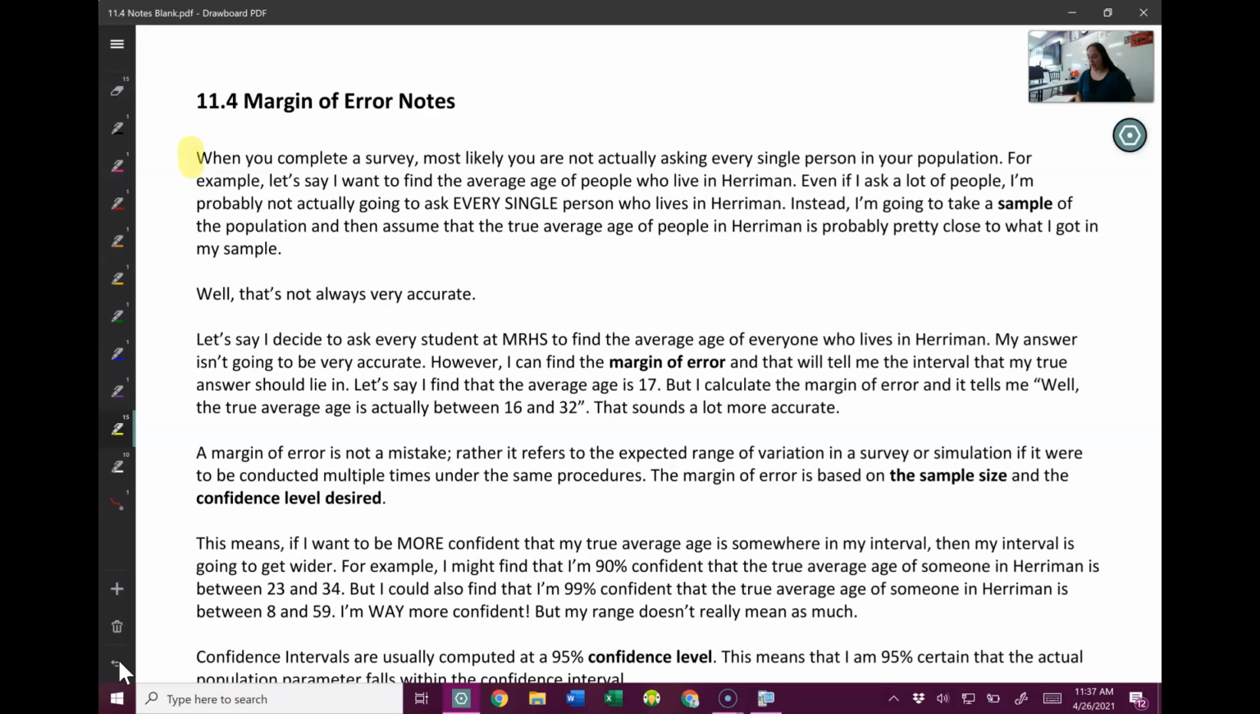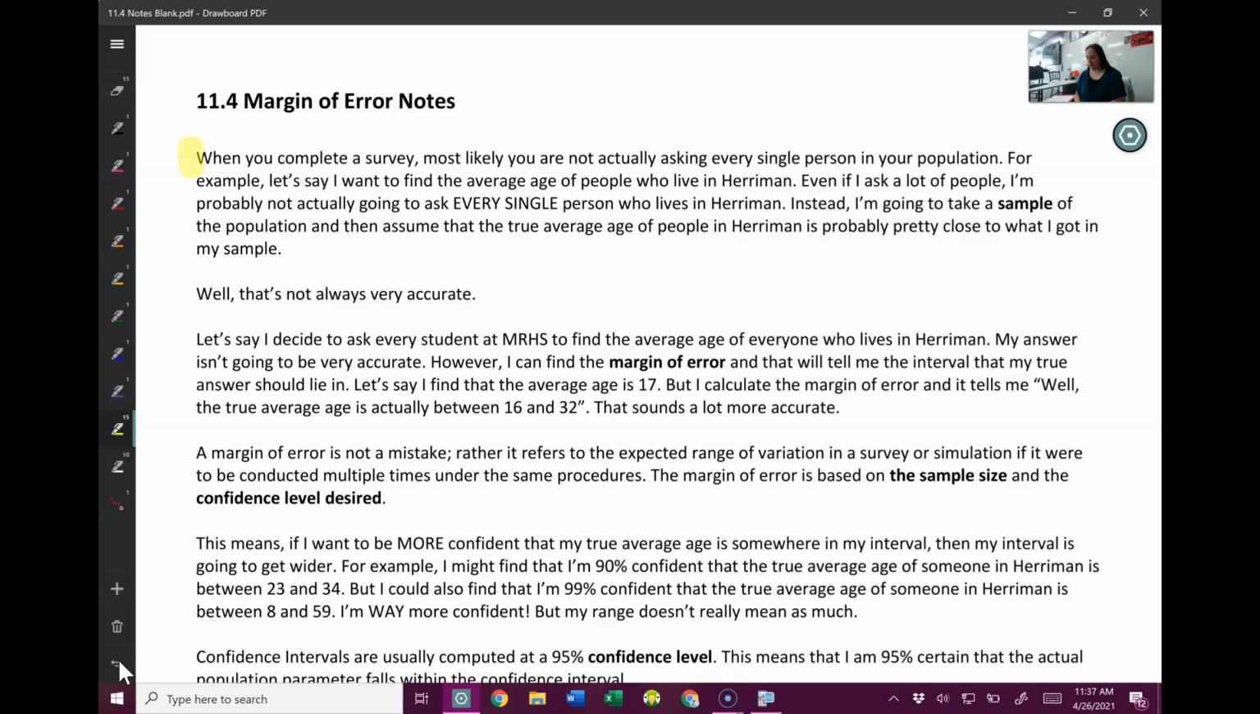When we complete a survey, we're not actually going to ask every single person in our population. And we've been talking about this all chapter long. We very rarely have the time and resources to ask every single person we want to know stuff about. For example, if I ask stuff about MRHS students, it's going to be really hard to ask every single student at MRHS. So instead, we take a sample.